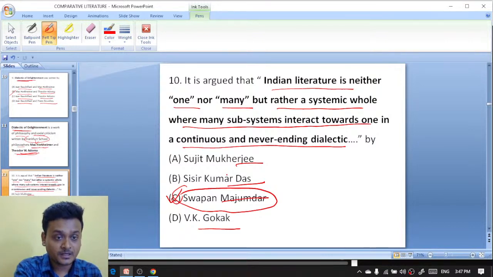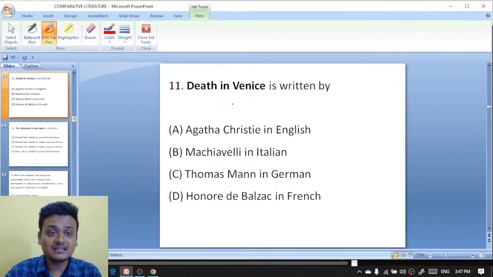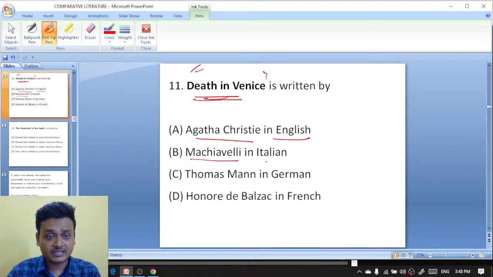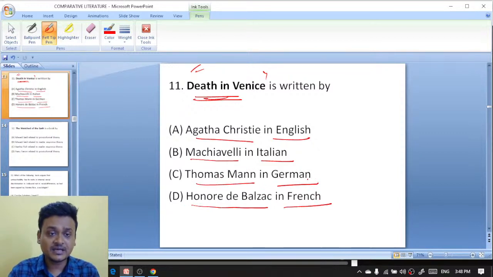Okay. Next question. Death in Venice is written by Agatha Christie in English, Machiavelli in Italian, Thomas Mann in German, or Honoré de Balzac in French. Who wrote it? Death in Venice is written by Thomas Mann. What else did Thomas Mann write? The Transposed Head.